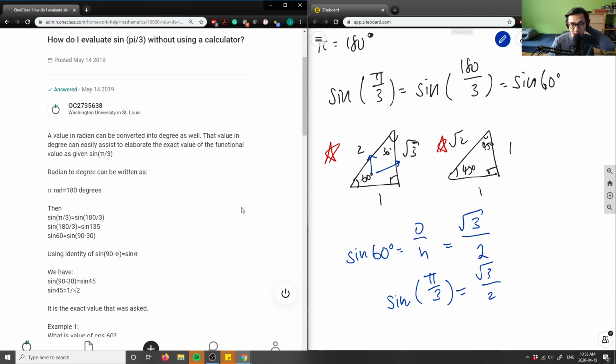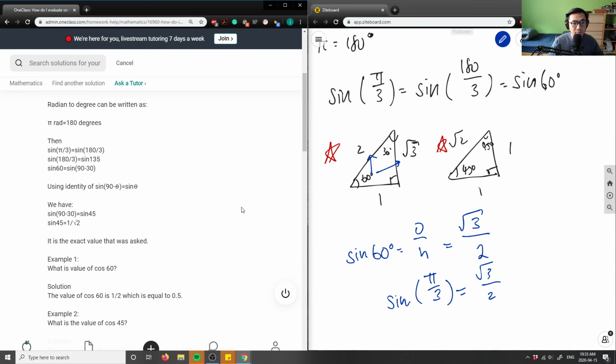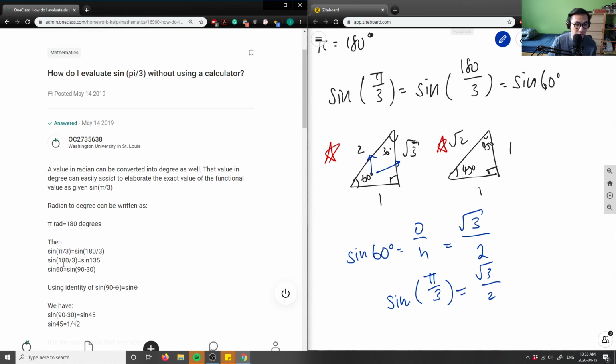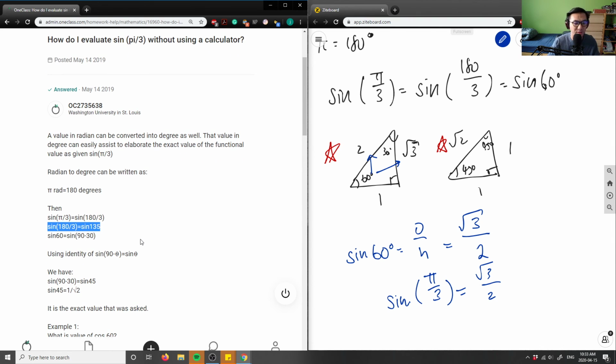So let's see how they did here. Let's see what they did with this. It says, how do you calculate sine pi over 3? Okay, sine pi over 3 equals 180 divided by 3. That's good. Then sine 180 degrees divided by 3 is sine 135. This here is incorrect. Sine 180 divided by 3 is sine 60, not 135. So they actually did the question wrong here.